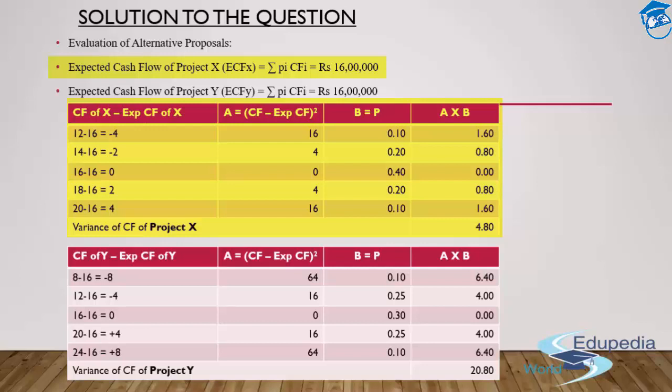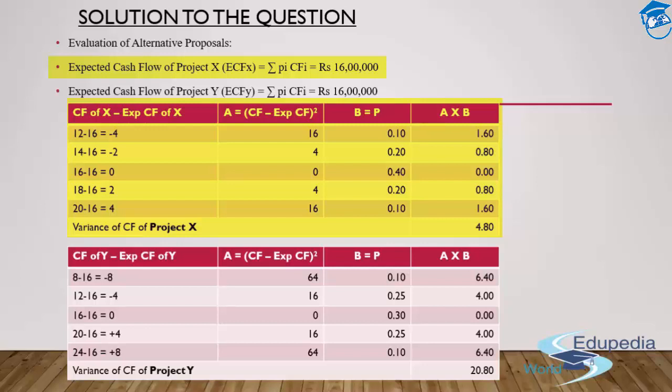Now what's going to be done? So now I just need to square up all these figures. So 4 into 4, that's going to be 16, 2 into 2, that's going to be 4, 0 into 0 will definitely provide you a figure of 0. 2 into 2 will provide you 4, and 4 into 4 will provide you again 16.